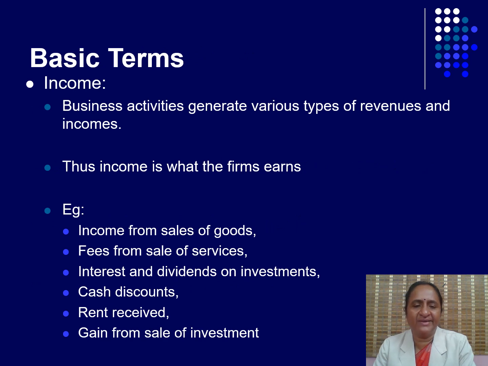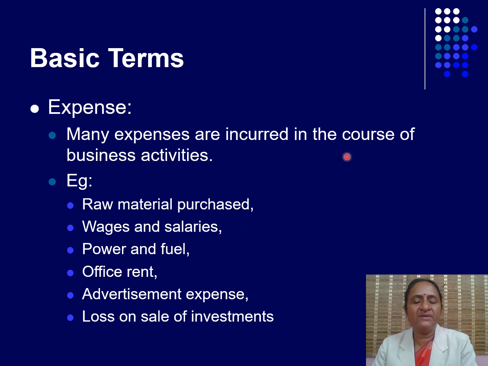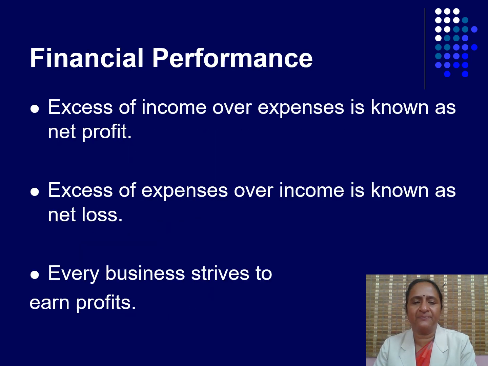Basic terms. First, income. Business activities generate various types of revenues and incomes. Thus, income is what the firm earns. Example: income from sale of goods, fees from sale of services, interest and dividends on investment, cash discount, rent received, gain from sale of investment, etc. Expenses. Many expenses are incurred in the course of business activities. Example: raw material purchase, wages and salaries, power and fuel, office rent, advertisement expenses, loss on sale of investment.